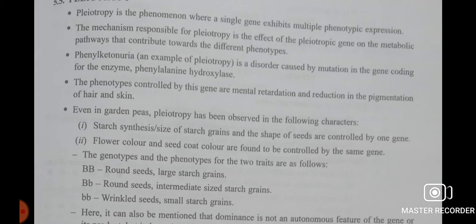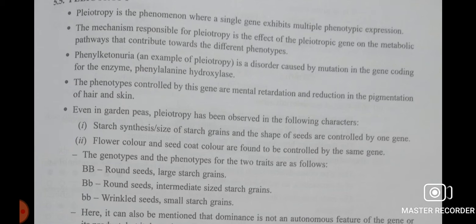So, in the previous classes, we were studying the chapter Principles of Heredity and Variation. In that, we were studying some topics which come under the deviations from Mendel's laws, isn't it? Like we have learned about multiple allelism, codominance, and polygenic inheritance. So all these were deviations from Mendel's laws.